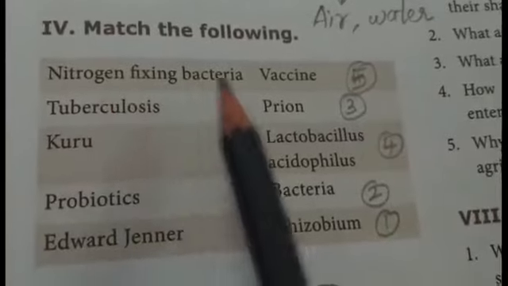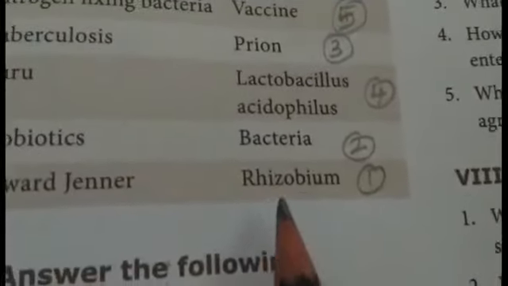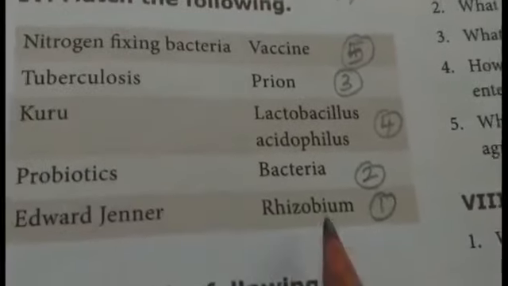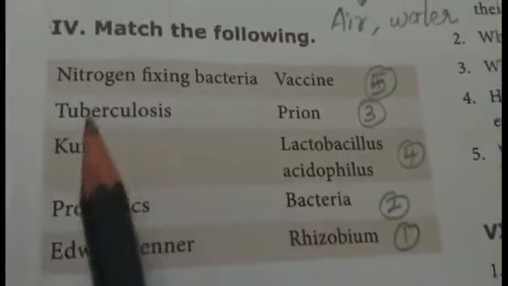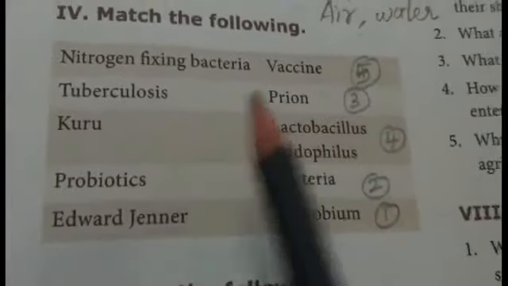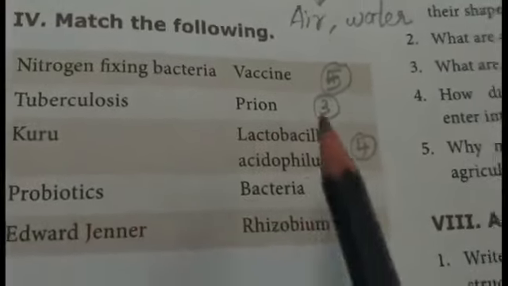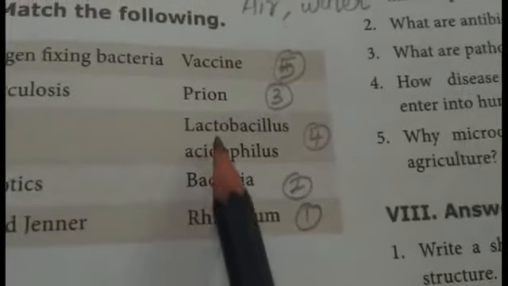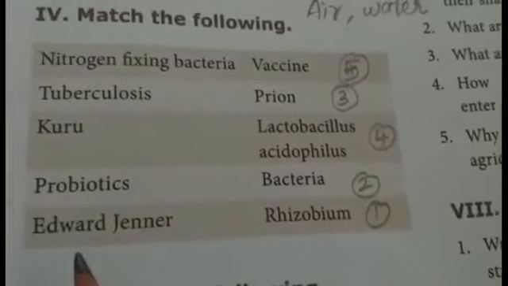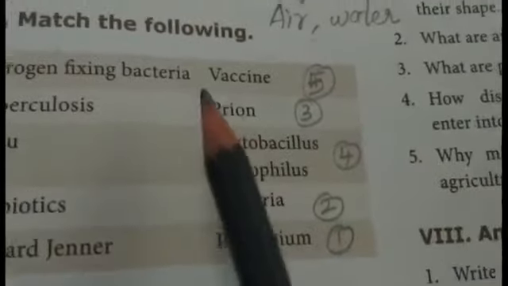Nitrogen fixing bacteria. Correct answer, Rhizobium. Tuberculosis. Answer is bacteria. Kuru. Correct answer is prion. Probiotic. Correct answer is Lactobacillus acidophilus. And then Edward Jenner. Correct answer is vaccine.